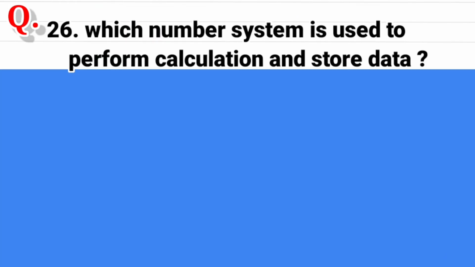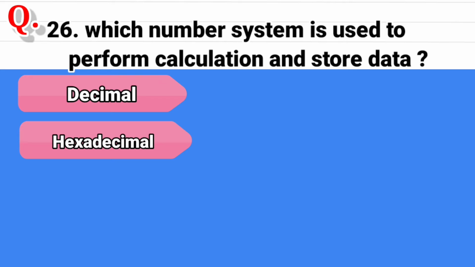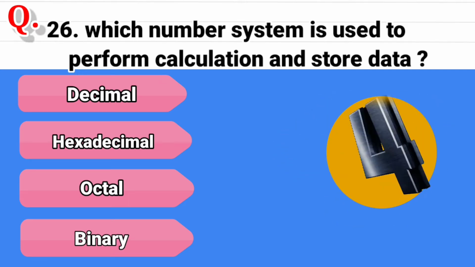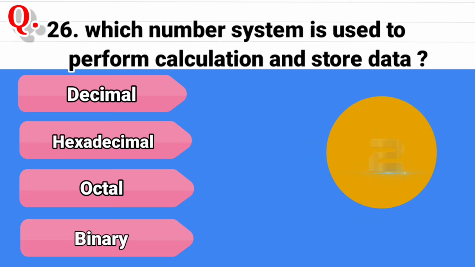Question 26. Which number system is used to perform calculation and store data? And the options are decimal, second option is hexadecimal, third option is octal, and the last option is binary. And the correct answer is binary.